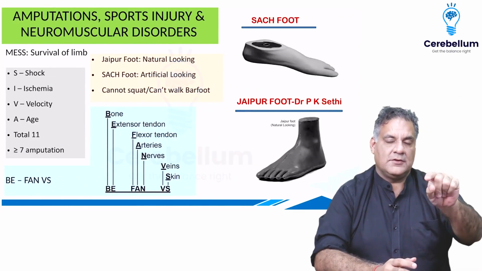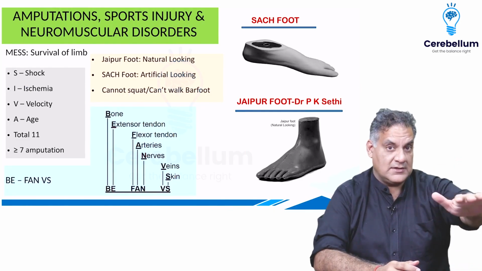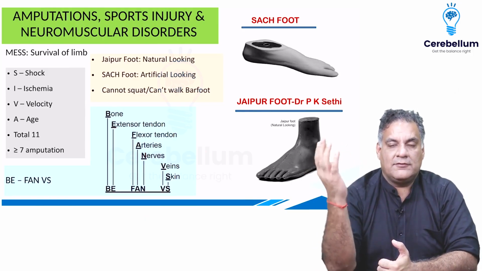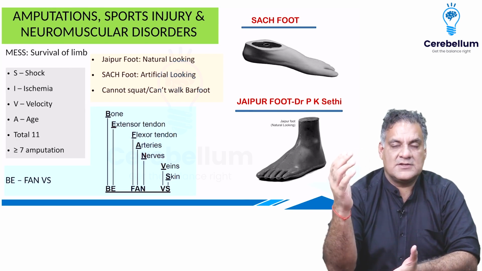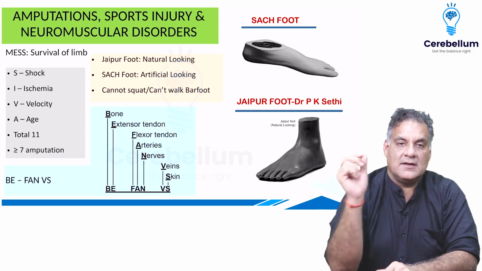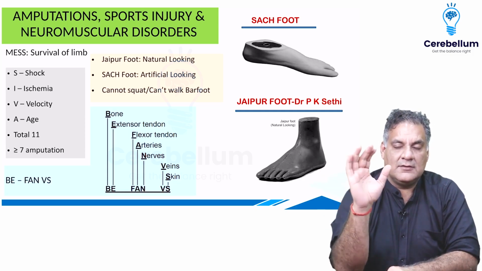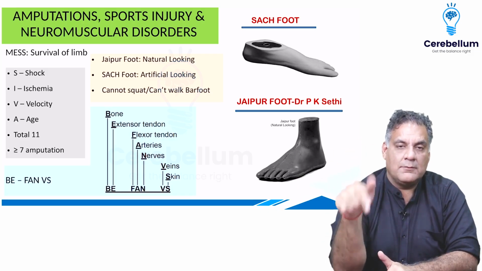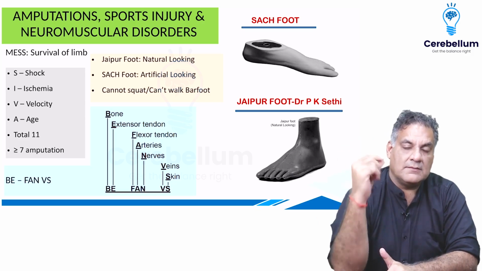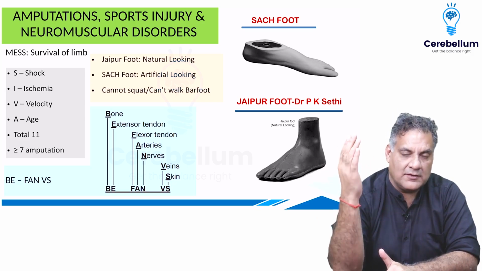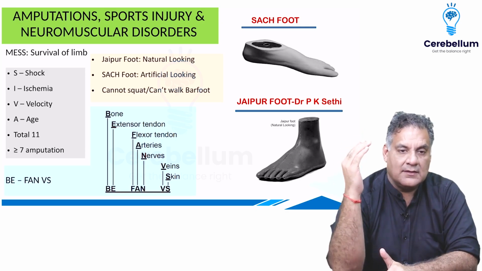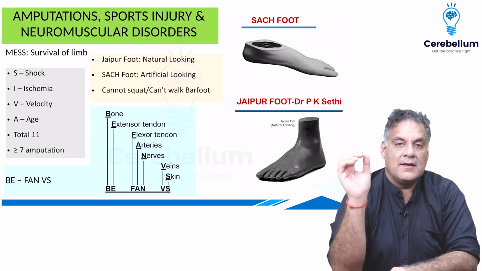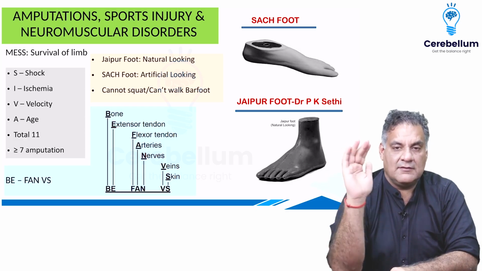All right. If somebody comes to you and says whether my limb will survive or not, I had a crushing injury, you will calculate the MESS score, mangled extremity severity score, and you will have 4 things in it: shock, ischemia, velocity of trauma, age of the patient. If the score is more than or equal to 7, it goes for amputation. If somebody comes to you and says, please, this thumb got cut off, can you fix it? That's called reimplantation. In reimplantation, the first structure to be fixed is bone, then the extensor tendon, then the flexor tendon, then artery, nerve, vein, and the last is the skin, because if you don't cover the white structures with the skin, they will die.